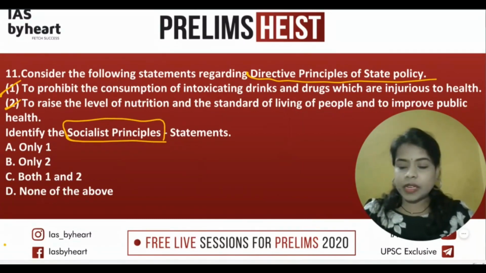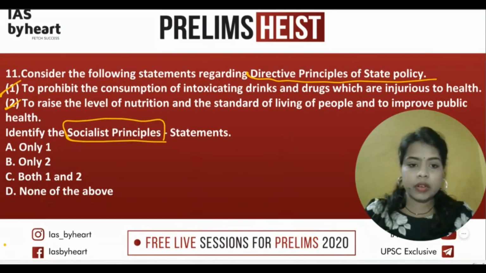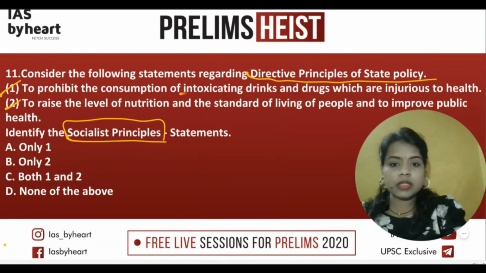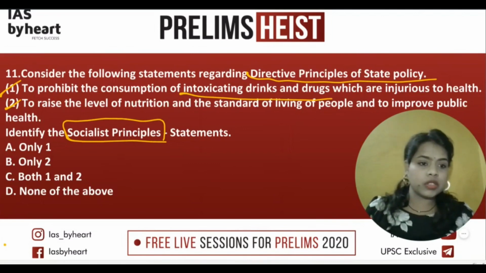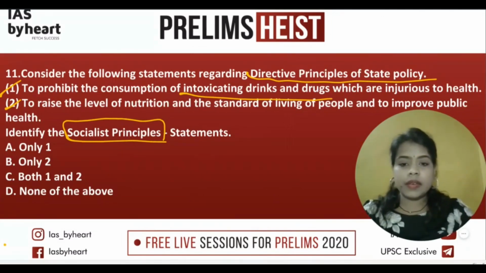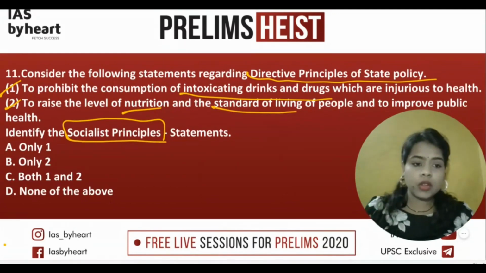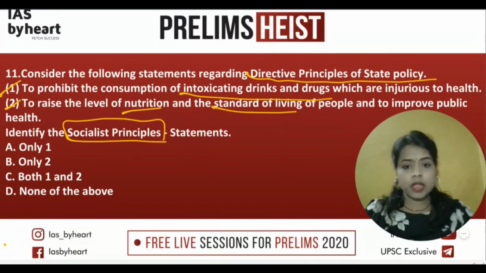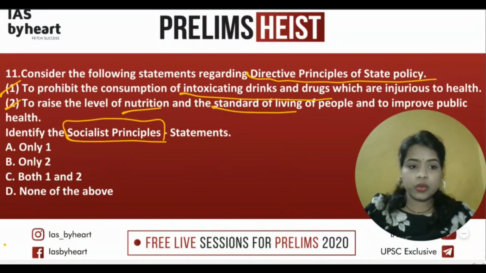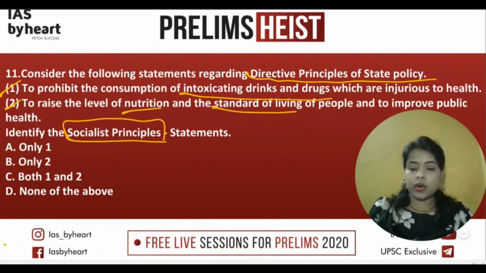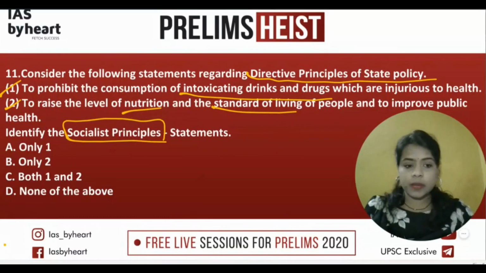The first statement is to prohibit the consumption of intoxicating drinks and drugs which are injurious to health, and the other is to raise the level of nutrition and the standard of living of people to improve public health. So the question is, which are the socialistic principles?